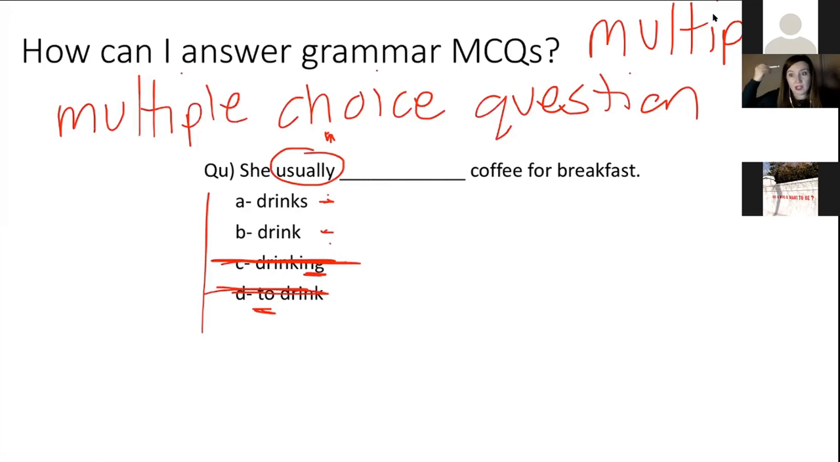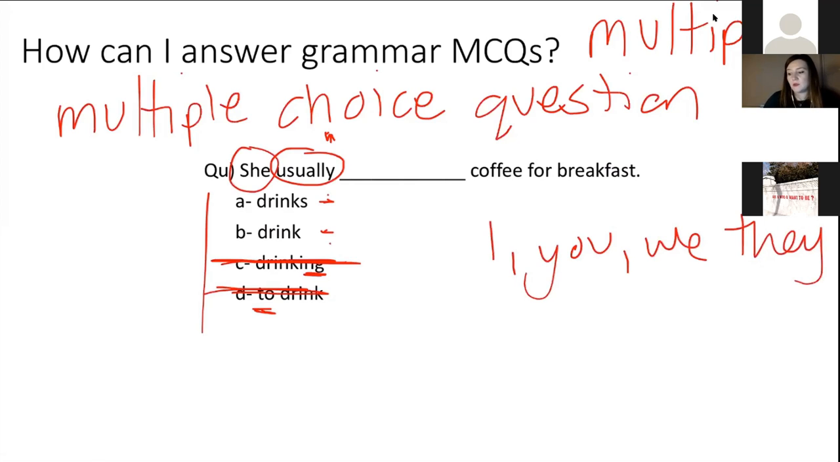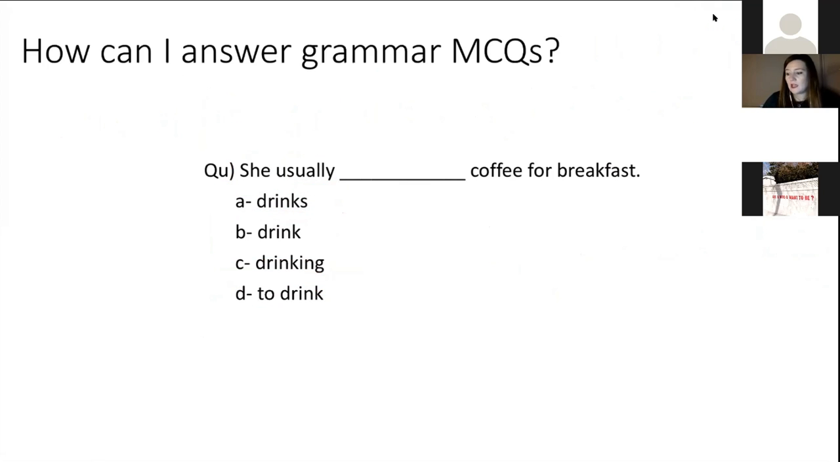Now we need to look at the subject. If the subject was I, you, we, or they, we know the answer would be drink. Because we are using she, which is the third person, we're going to answer drinks, because we have to add an S when we're using the third person in the present simple. So our answer here is drinks. She usually drinks coffee for breakfast.